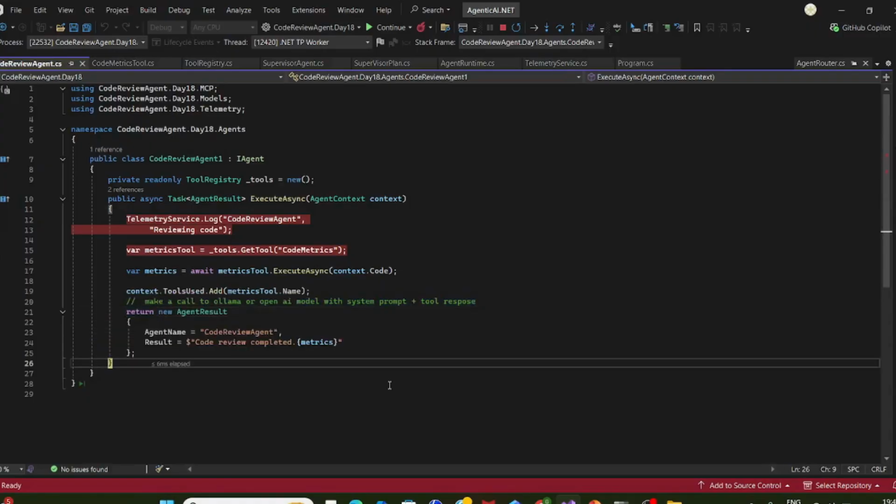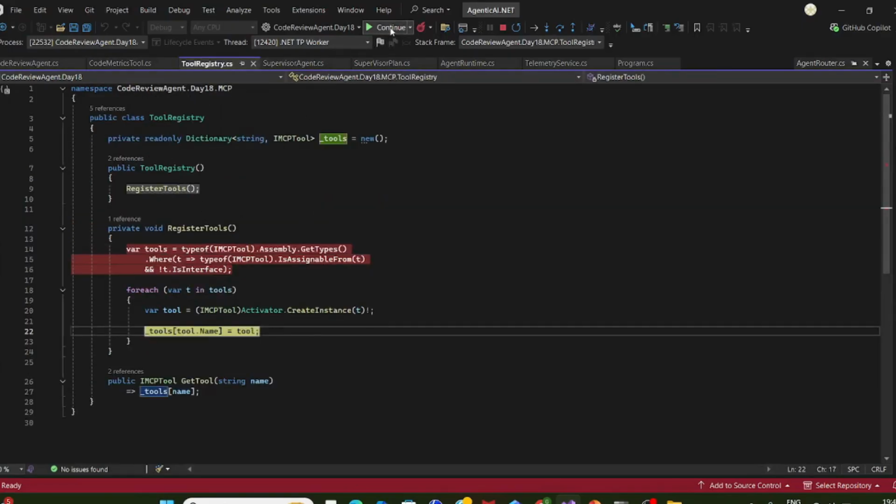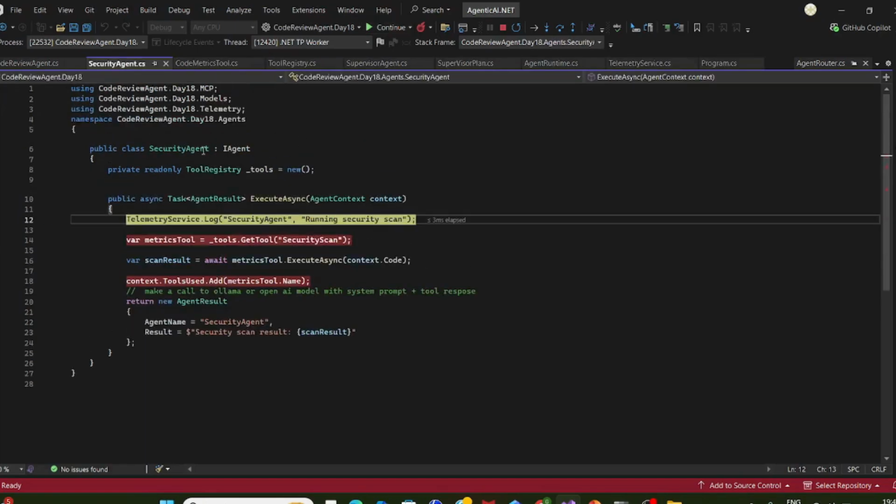So now it came. Now we will go to another agent, since we are all running in parallel, right? So now we came to the tool registry because it is calling for the security agent. The security agent also does the same thing. We have to call Ollama, but right now we are not making any call. That you can get in Day 12, 12b, 12c.